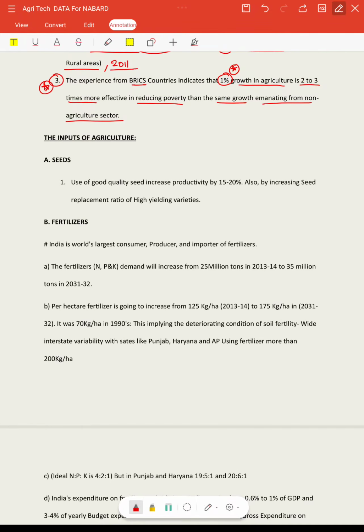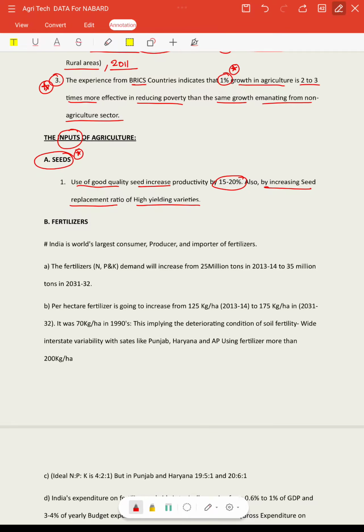First we'll see the problems of agriculture and their solutions as per the inputs of agriculture. The first and most important input of agriculture is seeds. Many studies indicate that use of good quality seeds will increase productivity by 15 to 20%, and also by increasing the seed replacement ratio of high yielding varieties.